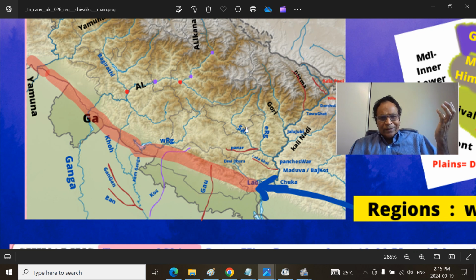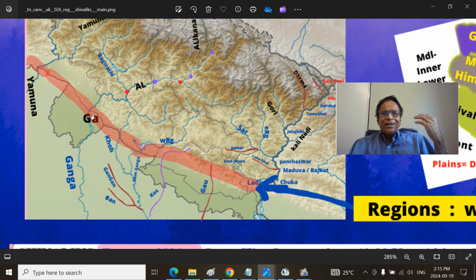Sivaliks, or parts of Sivaliks, but they have added important food producing regions, Babar regions, especially the southern part of Nainital district, now called Udham Singh Nagar and so on, and also attached Haridwar, which was not essentially part of Uttaranchal, but part of Saharanpur, Meerut in the upper Doab region. So this is the Yamuna River cuts here, and the Ganga River, of course, cuts south of Haridwar here. So this is the Haridwar district.